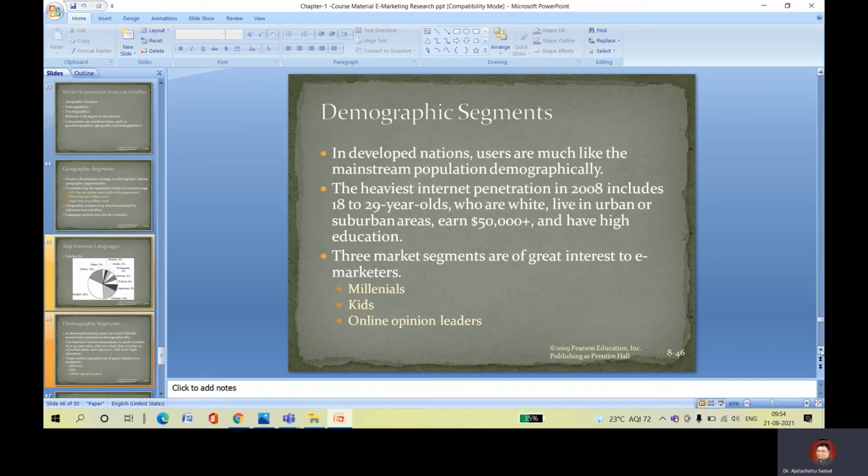These are the different factors we need to focus on under demographic profiling. Online opinion leaders are main contributors of information to companies so they can build a better strategy in e-marketing. Millennials and kids are also prominent requirements.